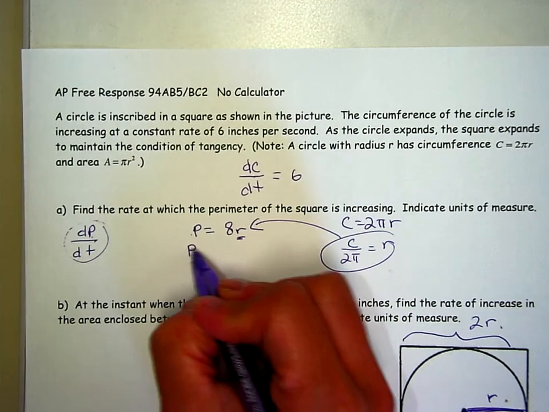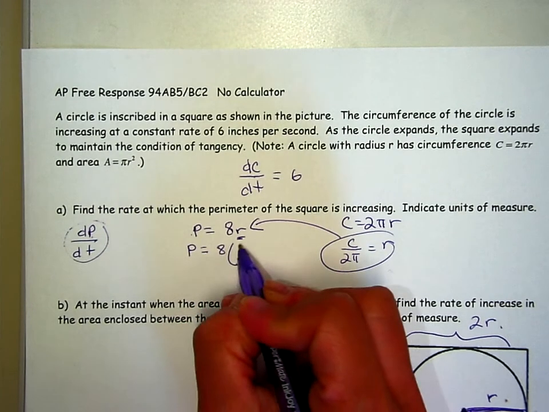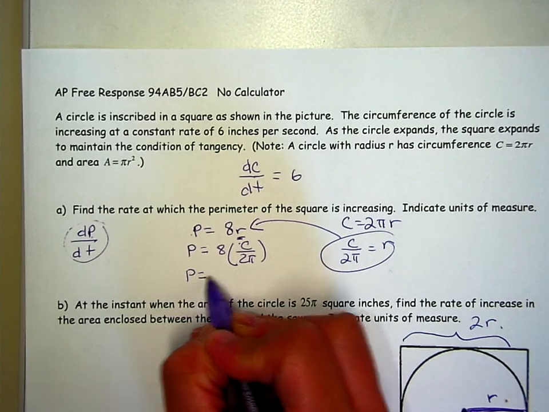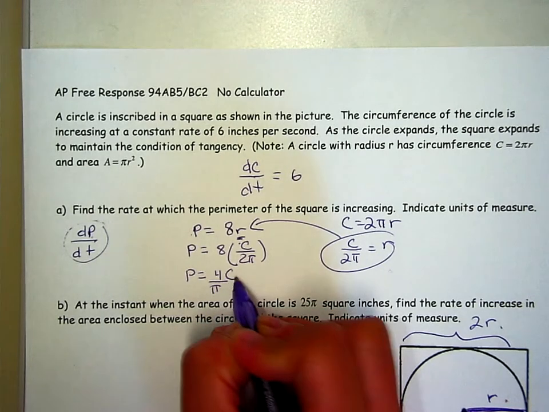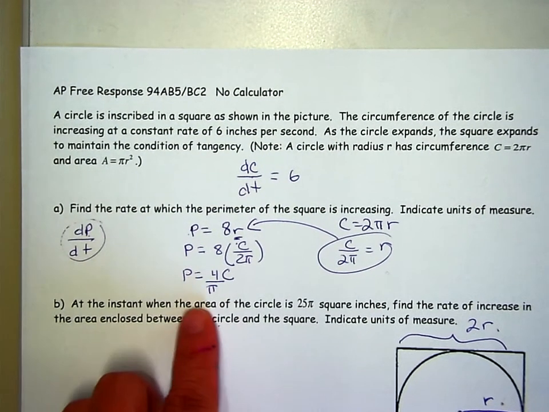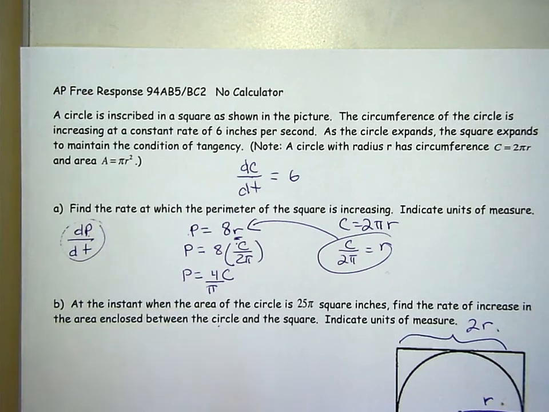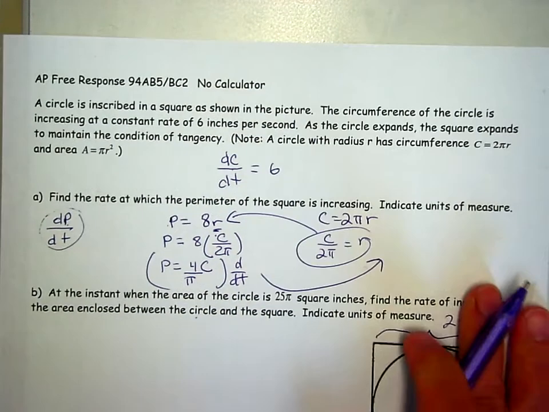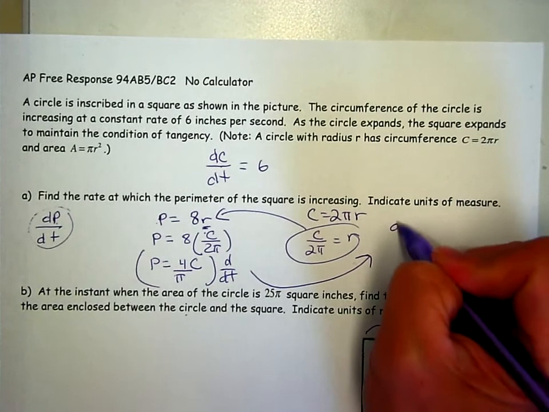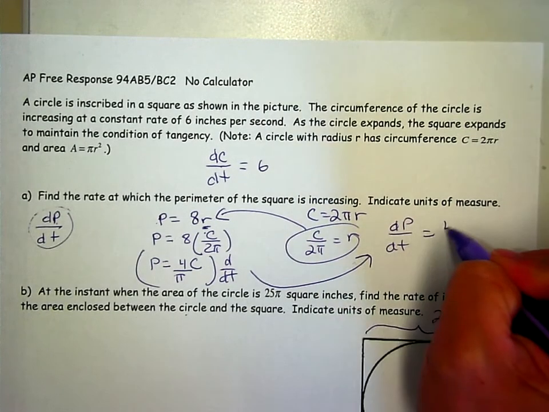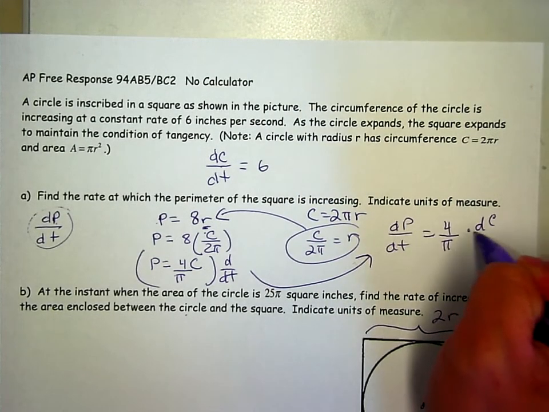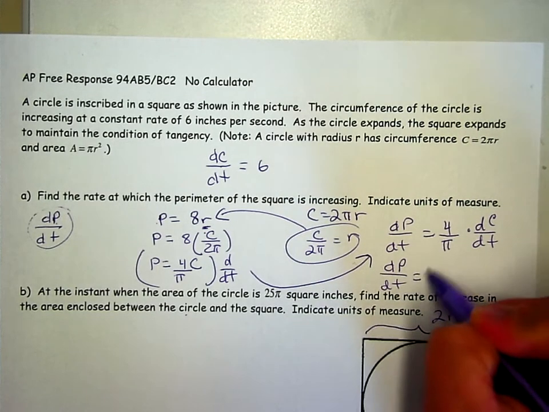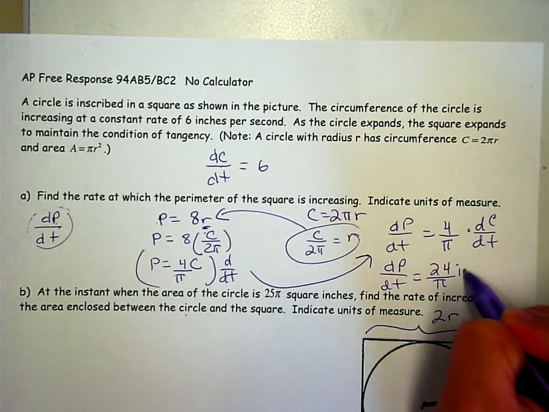So the perimeter can be rewritten like this, with C over 2 pi, so my perimeter equation is 4 over pi times C. So here's an equation that relates perimeter with circumference. This is what I'm going to take the derivative of. When I take the derivative with respect to time, I get dP/dt equals 4 over pi times dC/dt. Plug in the 6, and I end up with dP/dt equals 24 over pi inches per second.